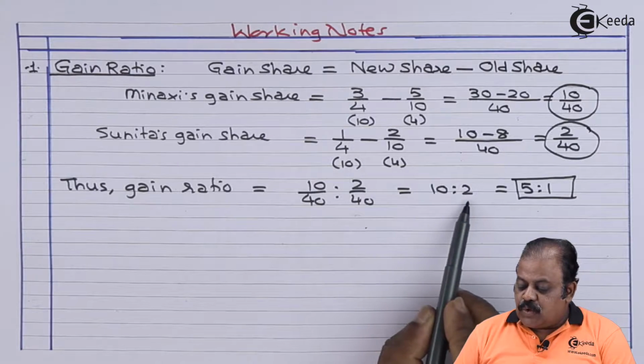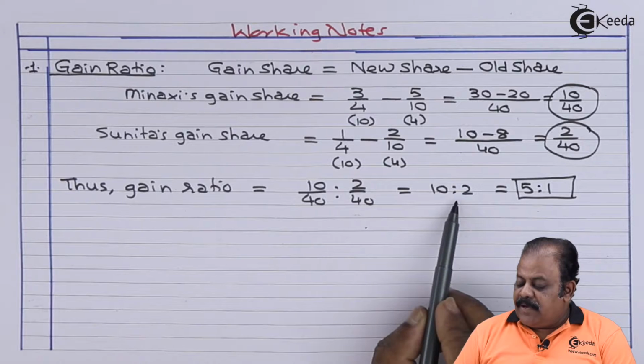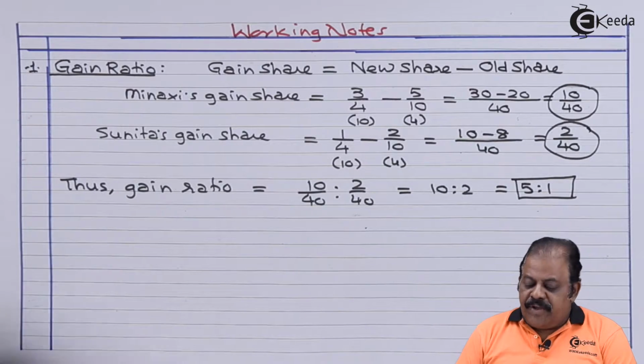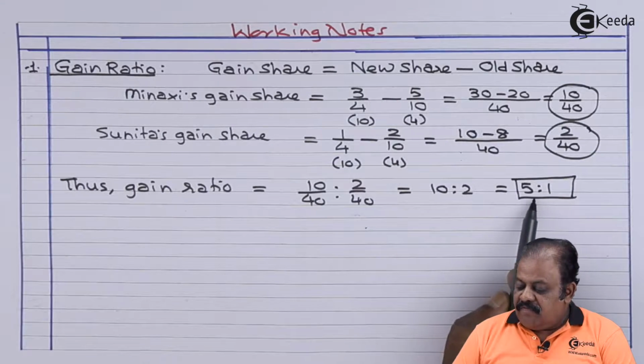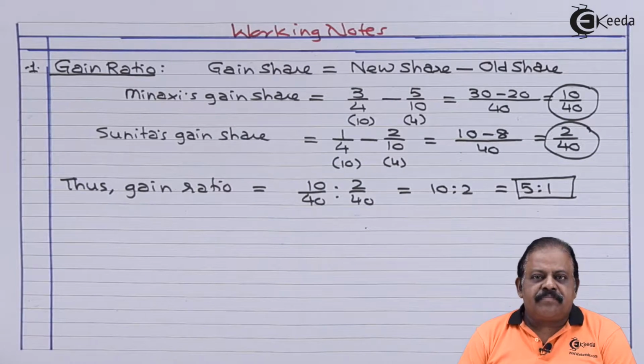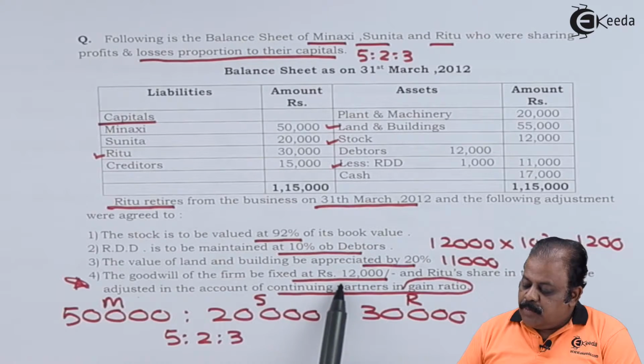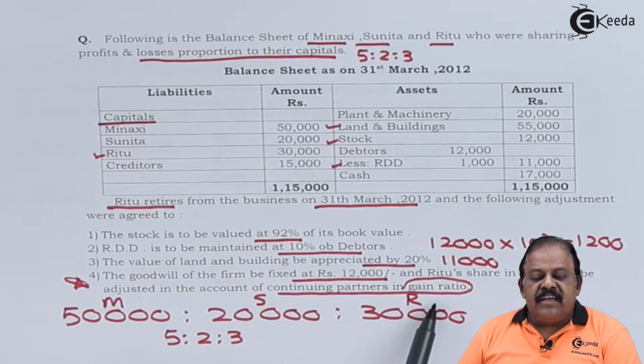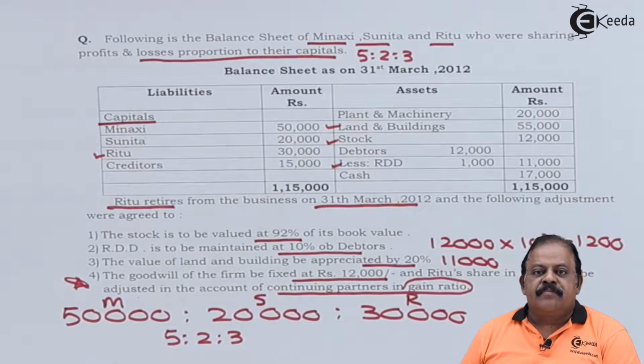That is 10:2. This can be simplified as 5:1. So we got gain ratio 5:1. The goodwill of the firm to be fixed at 12,000 and Ritu's share in the same be adjusted in accounts of continuing partners in gain ratio.